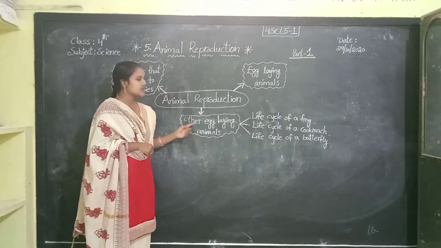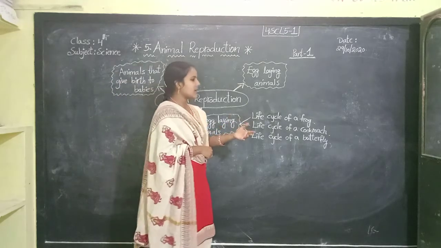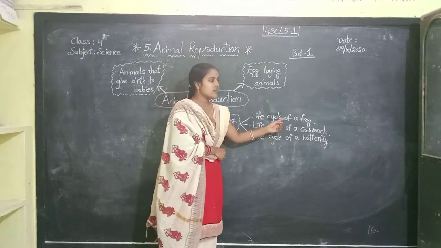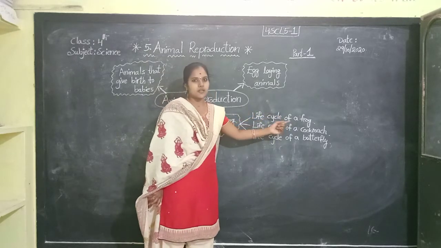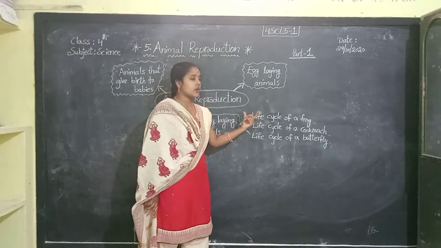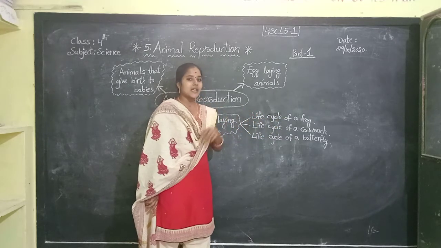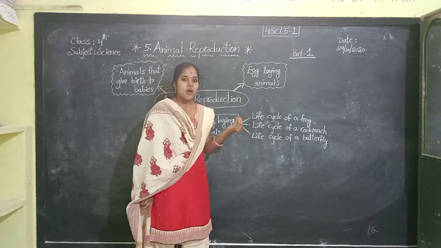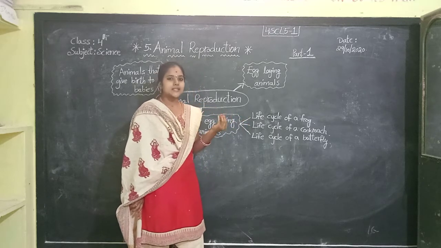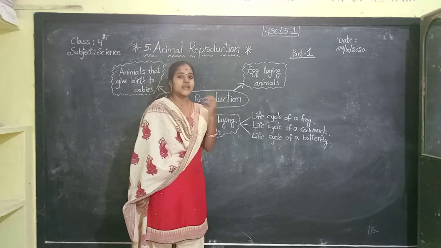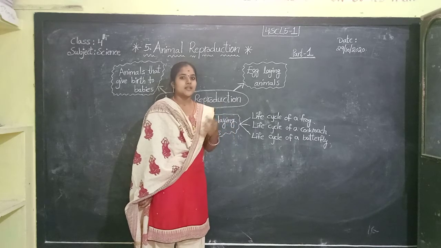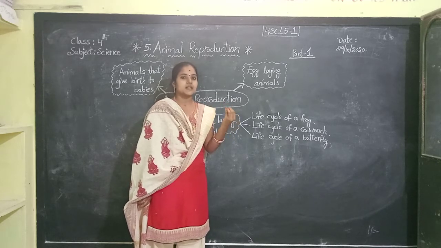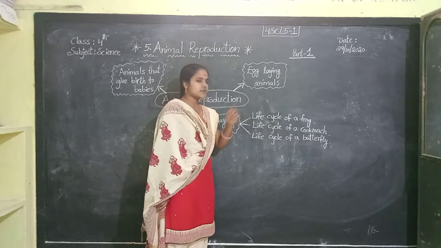Okay. In this, we will learn about the life cycle of a frog. What is the life cycle, children? A frog lays eggs. Eggs pass through a number of stages of development before becoming an adult. The number of stages are together called the life cycle.